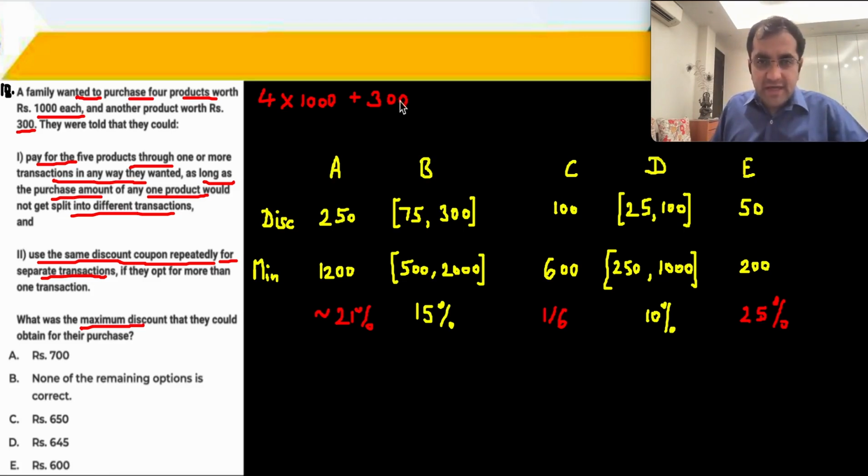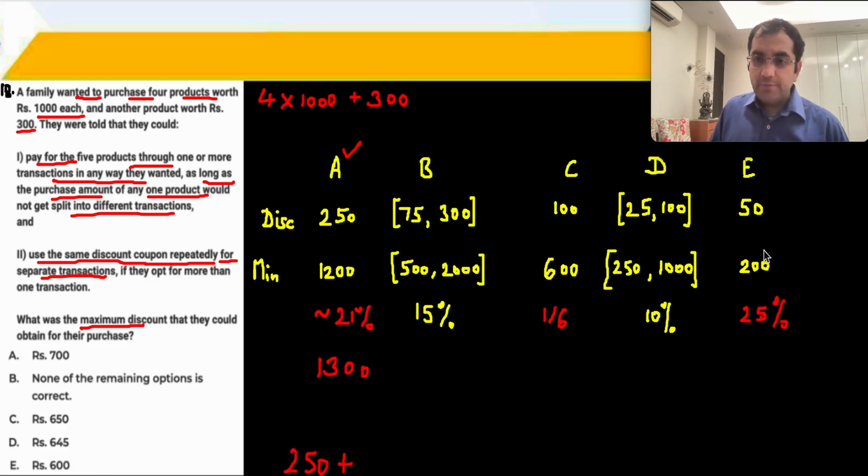Instead, if I take 300 rupees with the 1,000 rupees and I use coupon A on it, if I apply discount coupon A on two of the products, 1,000 and 300, then I will get a 250 rupees discount. Do you understand what is happening over here?